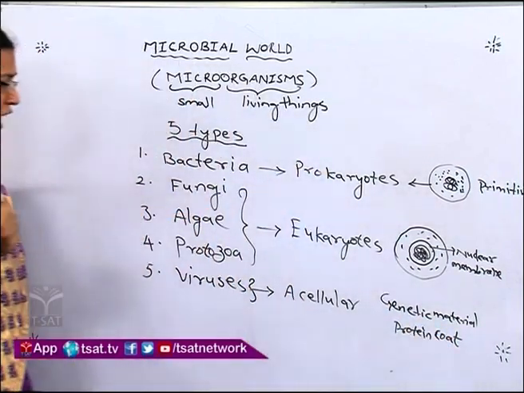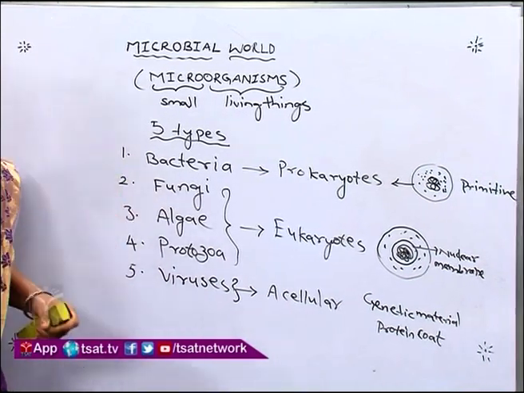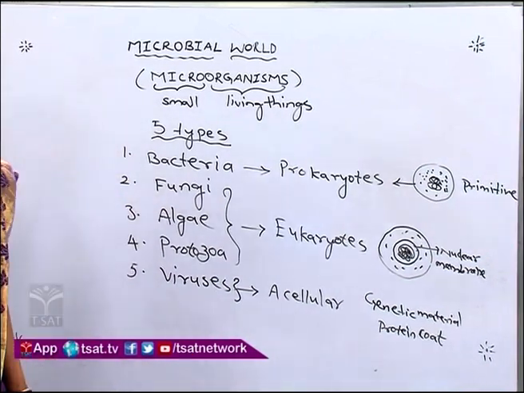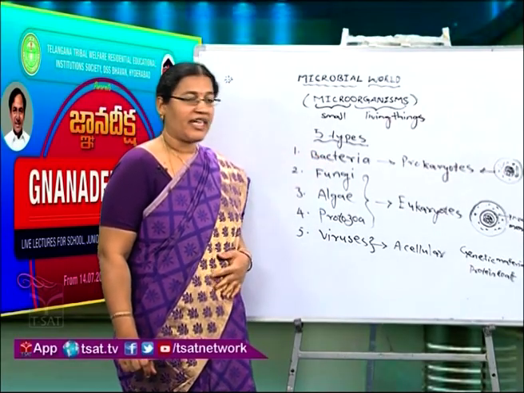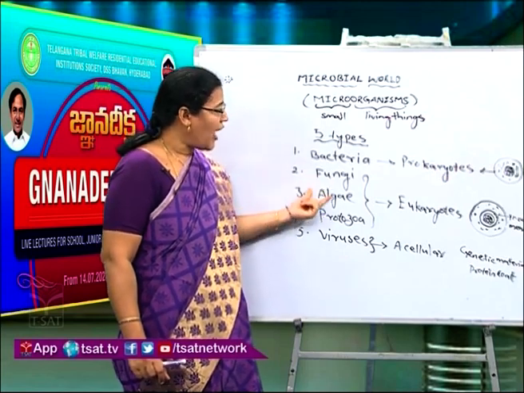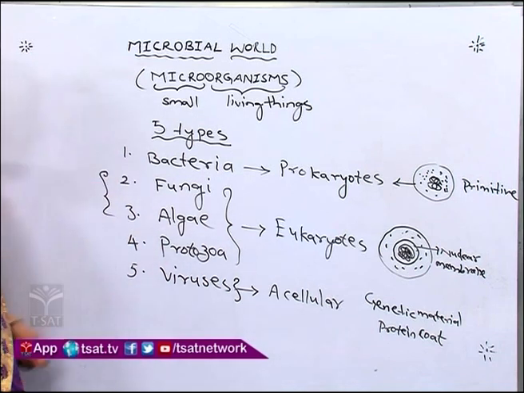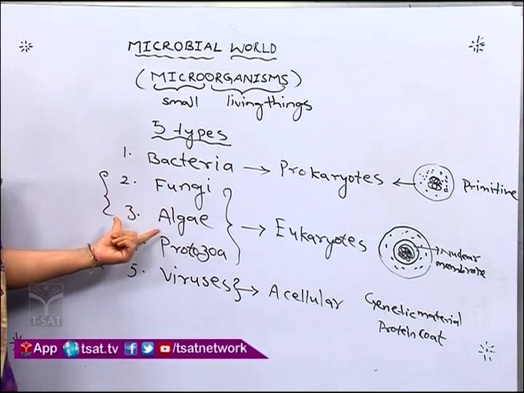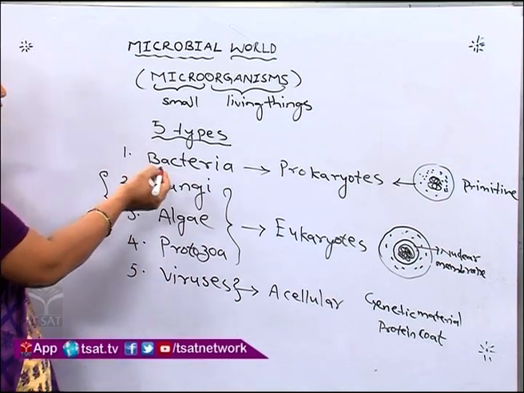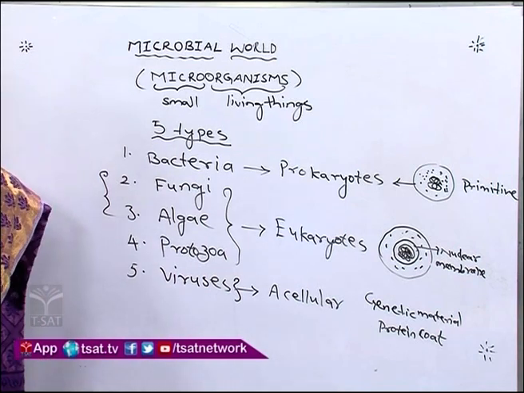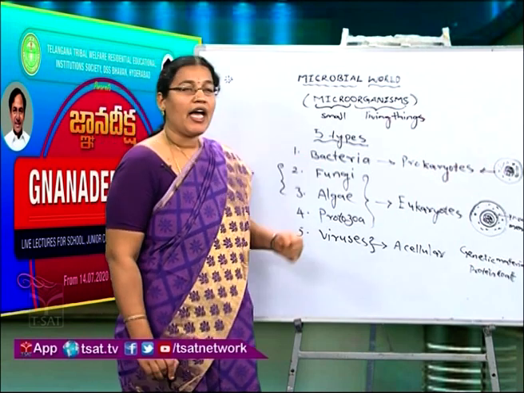Protein coat. That's why we are calling them acellular. And bacteria are unicellular, meaning they have a single cell that acts as an organism. Algae may be single-celled or multicellular, and protozoa exist mostly as unicellular, and viruses are acellular. Okay, and bacteria cannot live singularly; they live in groups or colonies.